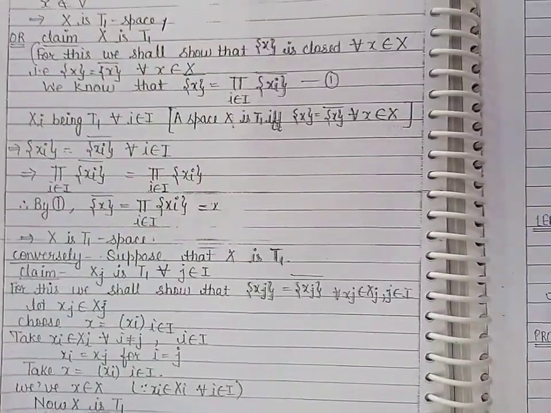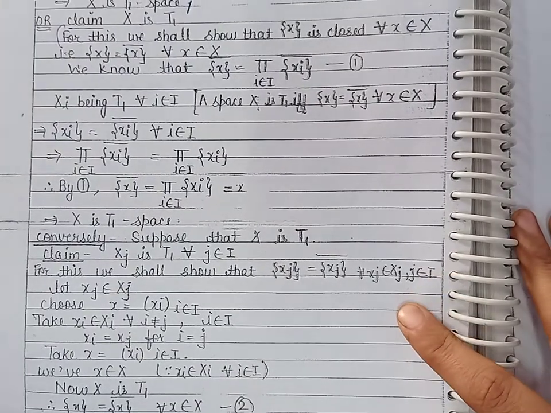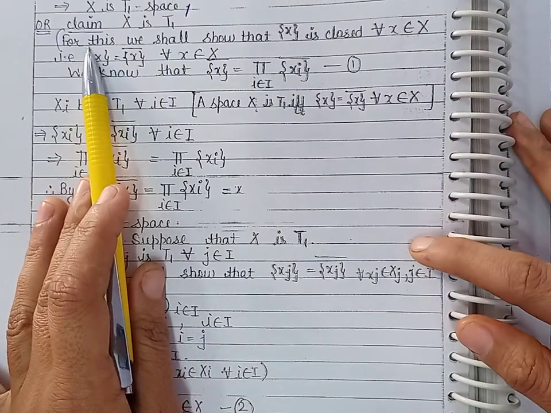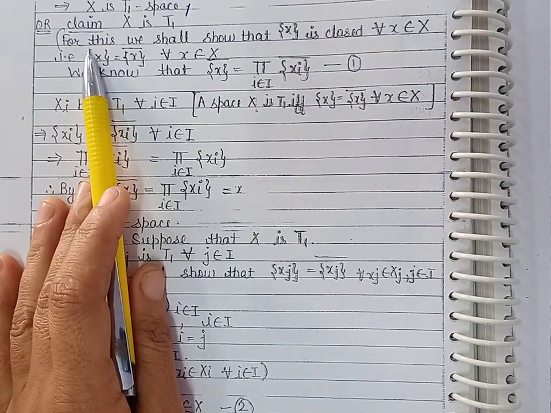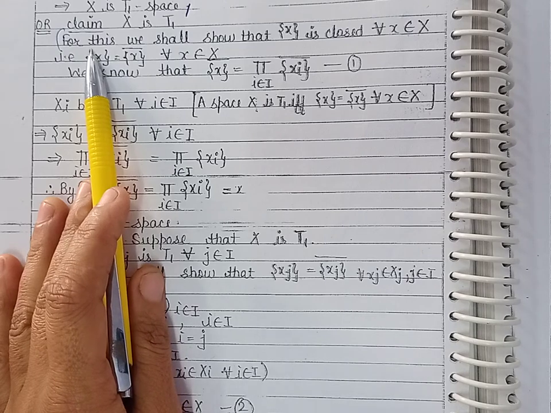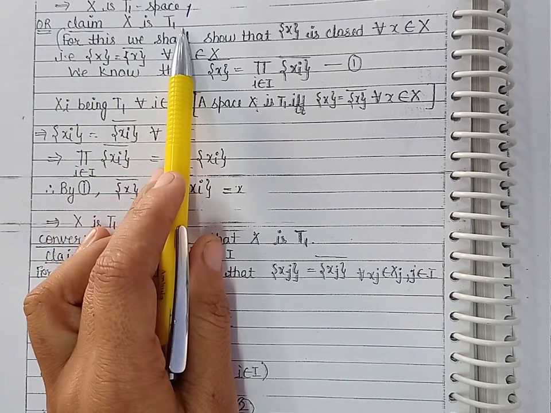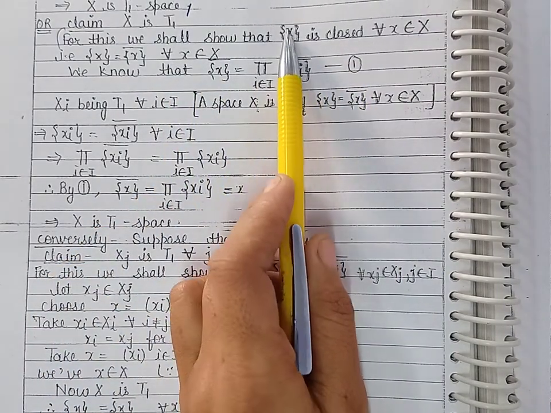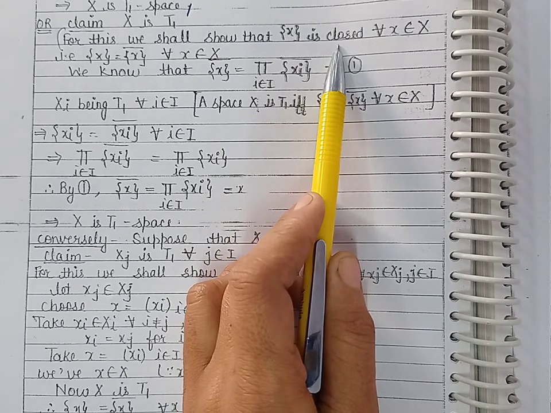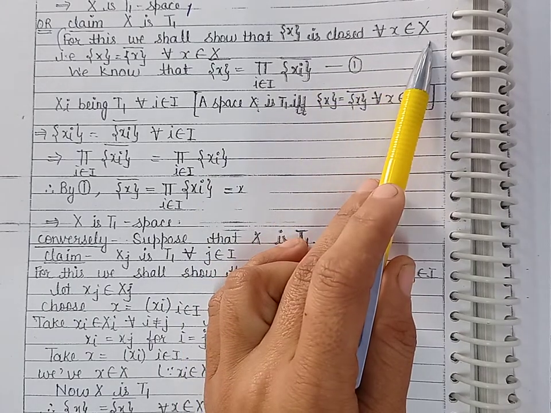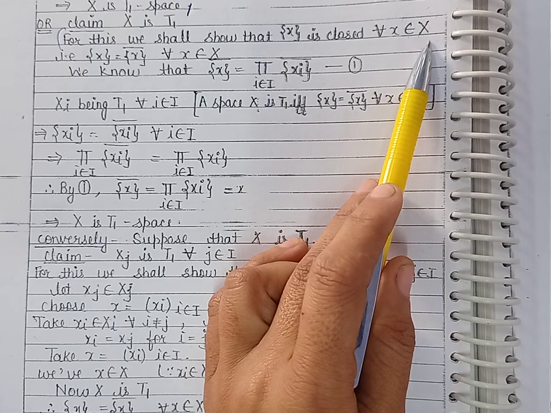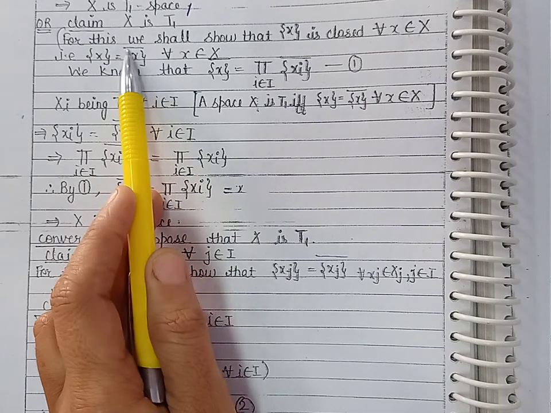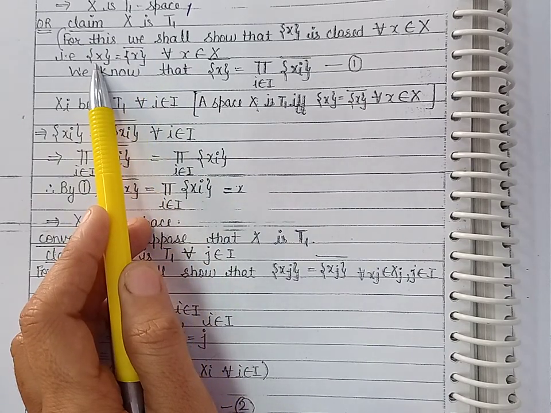Now we already discussed various characterizations of T1 spaces, and we know that a topological space is a T1 space if and only if every singleton in this space is closed. So in order to prove that X is T1, we claim that every singleton set consisting of the element x is closed for every x belonging to the topological space X. Now in order to prove that singleton {x} is closed, we claim that its closure is identical with itself.